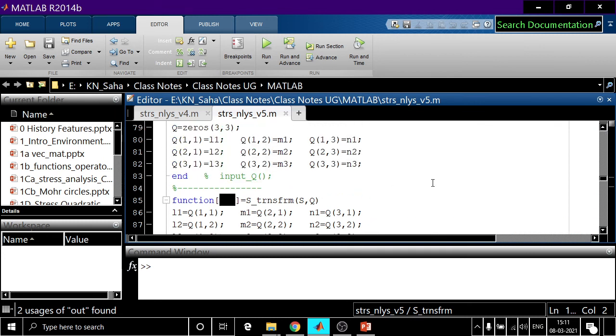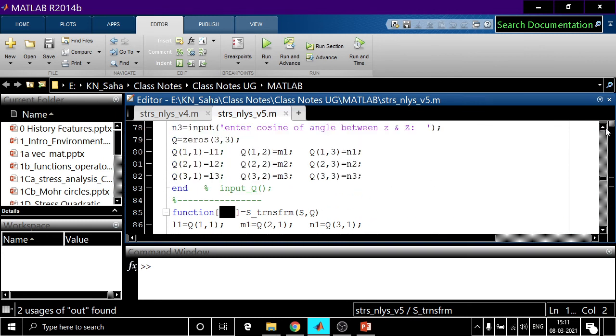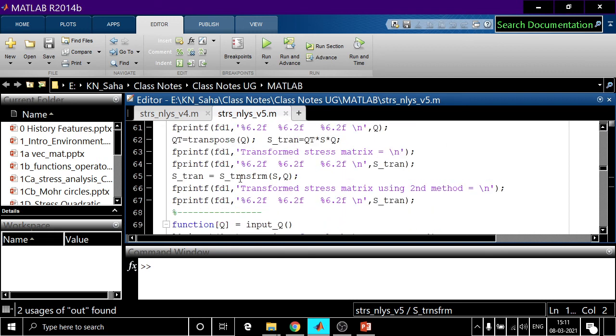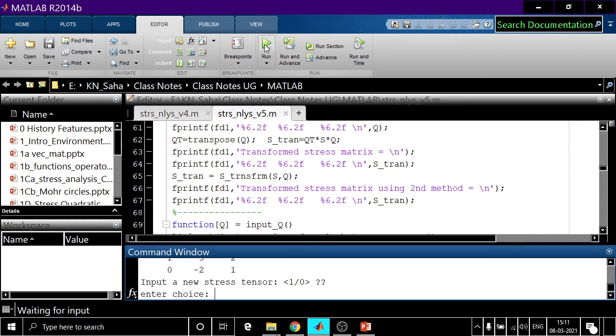So this is what we are doing here. Again we will get the same thing, and this is what we are writing once again. So let us run this program. We are not changing anything here, so this is 0, another 0.